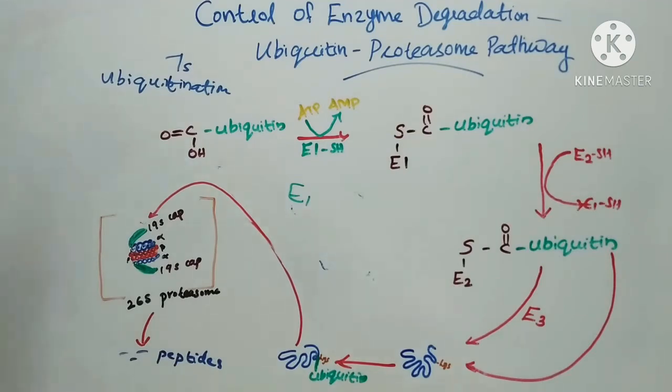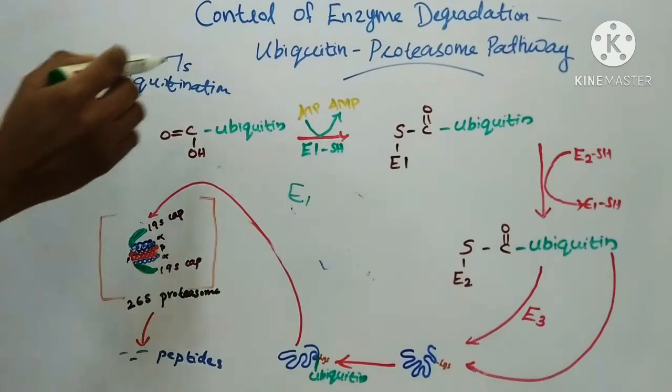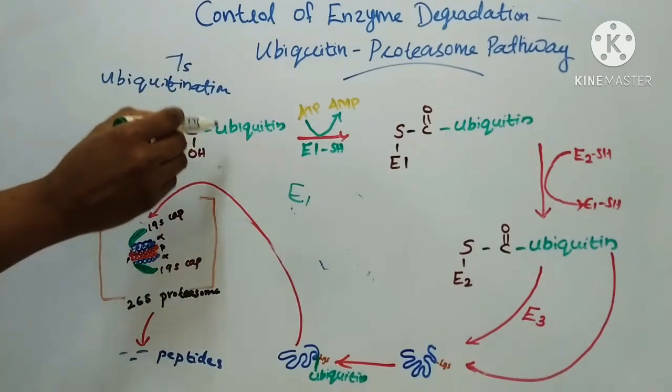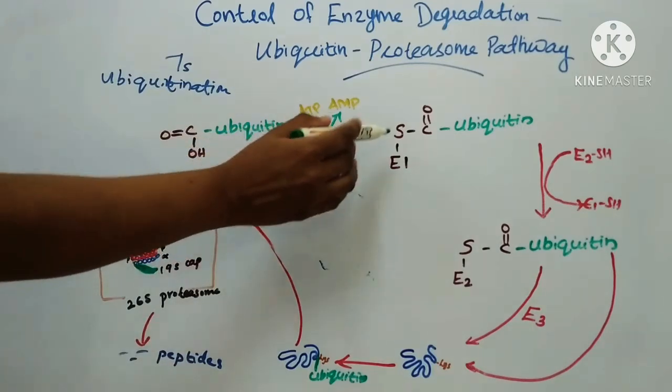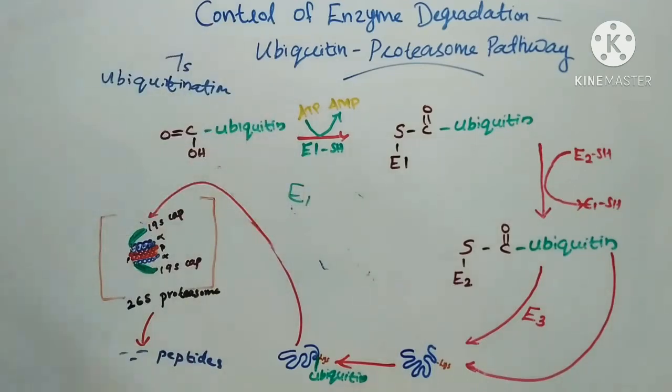This step is energy dependent and so it needs ATP.